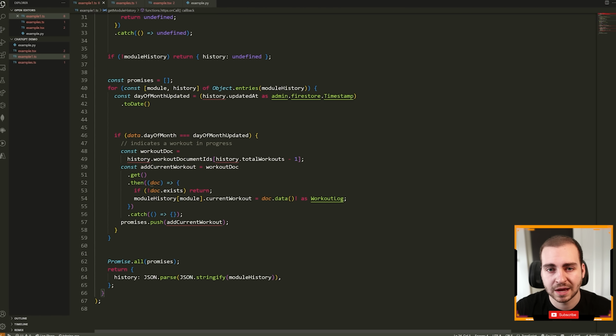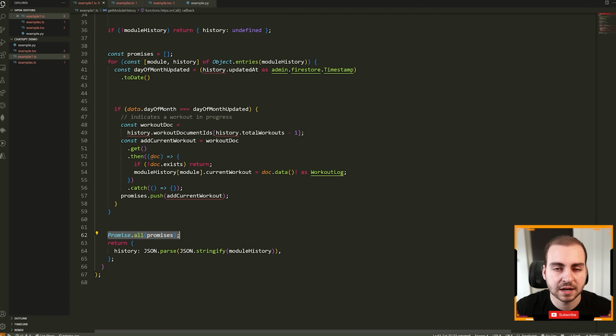Essentially, though, this code has 2 bugs. Now, the bugs have to do with the way that we're actually grabbing the date here, and then we're not waiting for all of our promises to be resolved before we're returning this data, which means that we're not going to get the data we're looking for. We're going to get an unresolved promise.